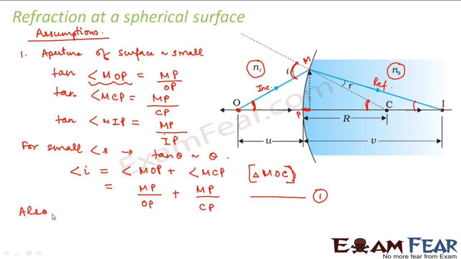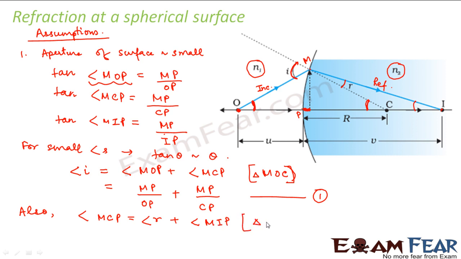Also, now we have to include the angle of refraction, that is this angle R. So if you focus on this triangle MCI, in triangle MCI, we can say that angle MCP is equal to angle R plus angle MIP.